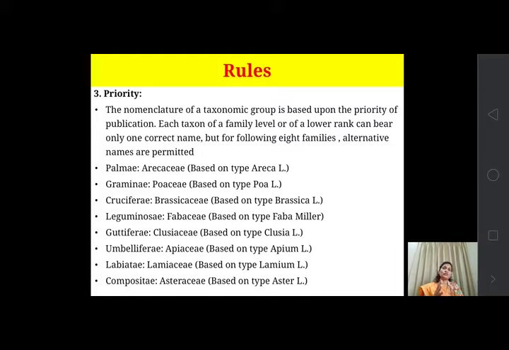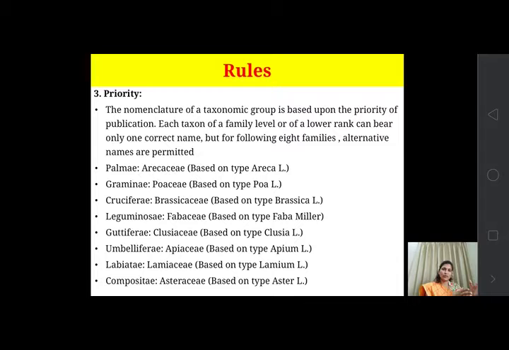Okay, so all the taxonomic names have a particular nomenclatural type, from which the name is given, and the name of the family is given according to that type.